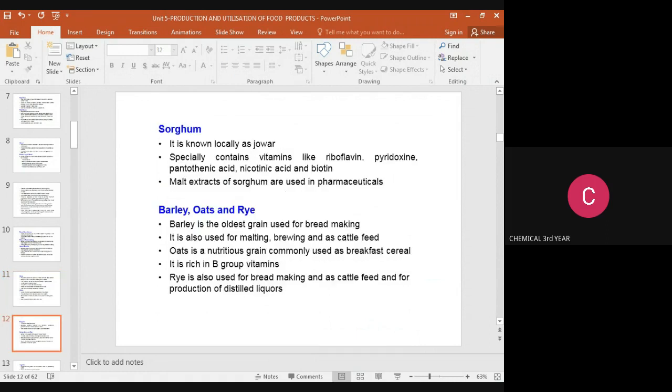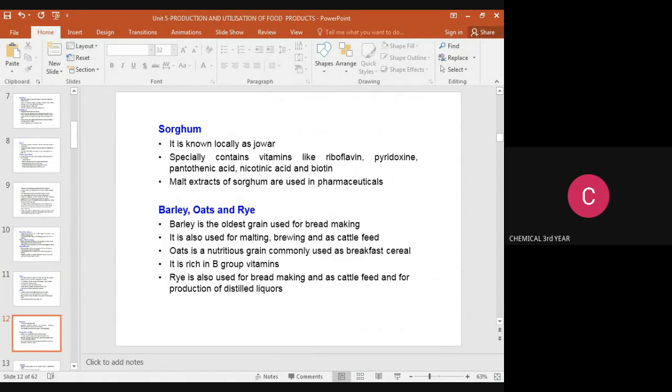Then sorghum, known locally as jowar. It especially contains vitamins like riboflavin, pyridoxine, pantothenic acid, nicotinic acid, and biotin. Malt extract of sorghum is used in the pharmaceutical industry. Then next, barley, oats, and rye. Barley is the oldest grain used for bread making. It is also used for malting, brewing, and as cattle feed.